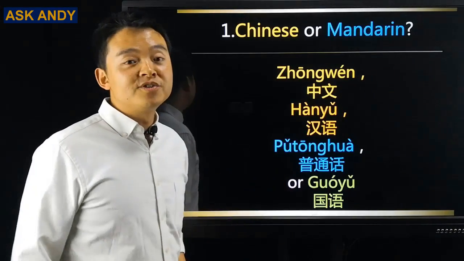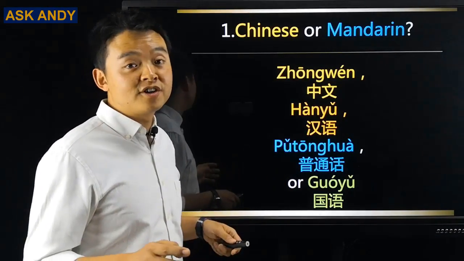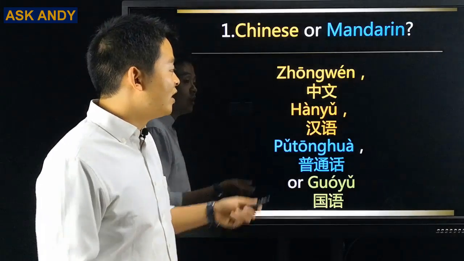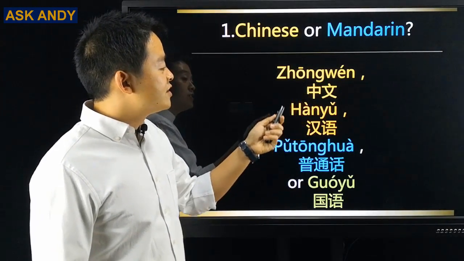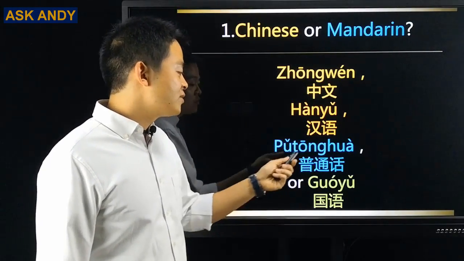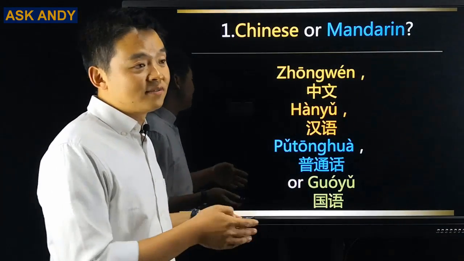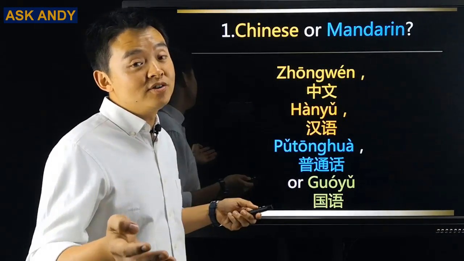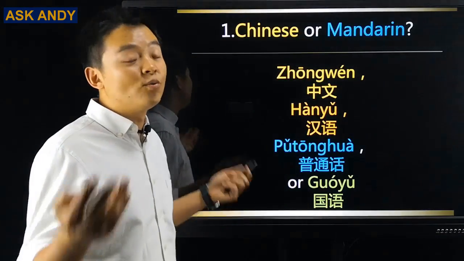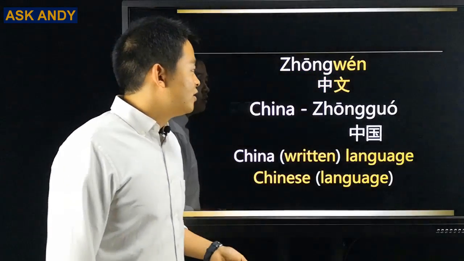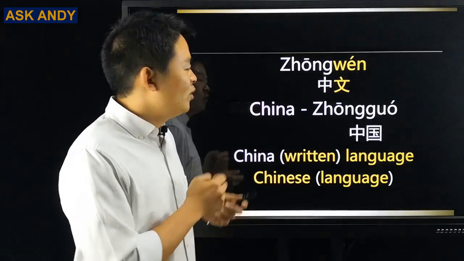Chinese or Mandarin? So we have 4 different terms for Chinese language. One is 中文, number 2 is 汉语, number 3 is 普通话, and number 4, 国语. What's the difference between them, and which one is the best one for you to use? I'm going to analyze it one by one. So number 1, 中文. What is 中文?